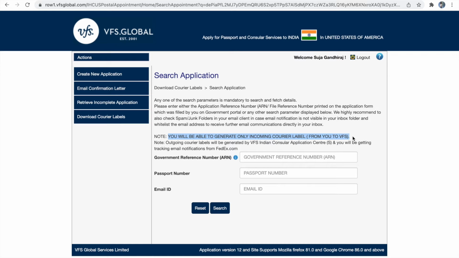So if you are not ready with the supporting documents, or if you are not planning to send your documents today, then please wait to download the courier label, because the courier label will have a date in it. But your courier labels are valid for at least 1 year, so you don't have to worry about it. So with this, our step 3 is completed. Next we'll see what is our step 4.